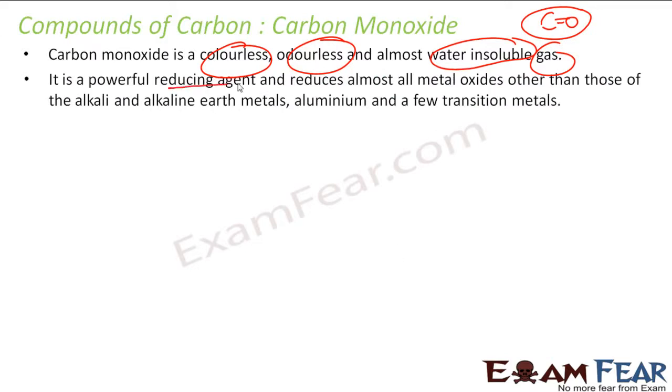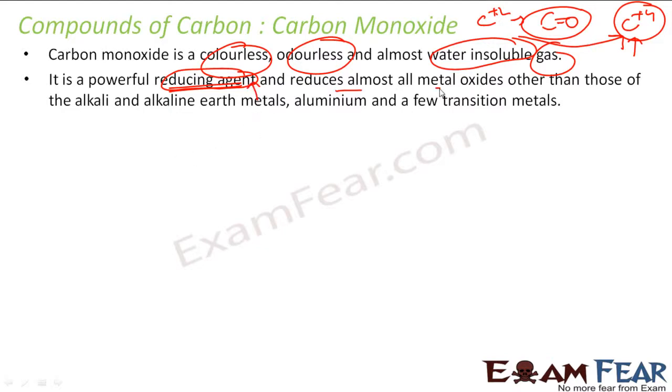Correct? It is a very strong reducing agent. Why? Because if you see, carbon has the oxidation state of +2 in carbon monoxide. Carbon always wants to have an oxidation state of +4 because it's more stable. So carbon will always oxidize to +4. It will oxidize itself and it will reduce others. So it acts as a very strong reducing agent. Carbon in carbon monoxide has an oxidation state of +2, which is not very stable. Carbon wants to be in the +4 oxidation state, so it always goes to +4 and becomes oxidized, and thus it is a good reducing agent.